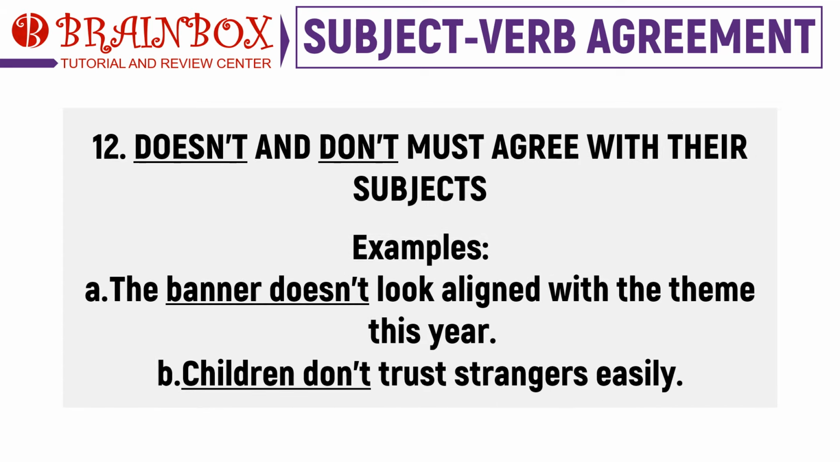The contractions "doesn't" and "don't," when used, should agree with the subjects present in a sentence. For example, the banner doesn't look aligned with the theme this year. Children don't trust strangers easily.